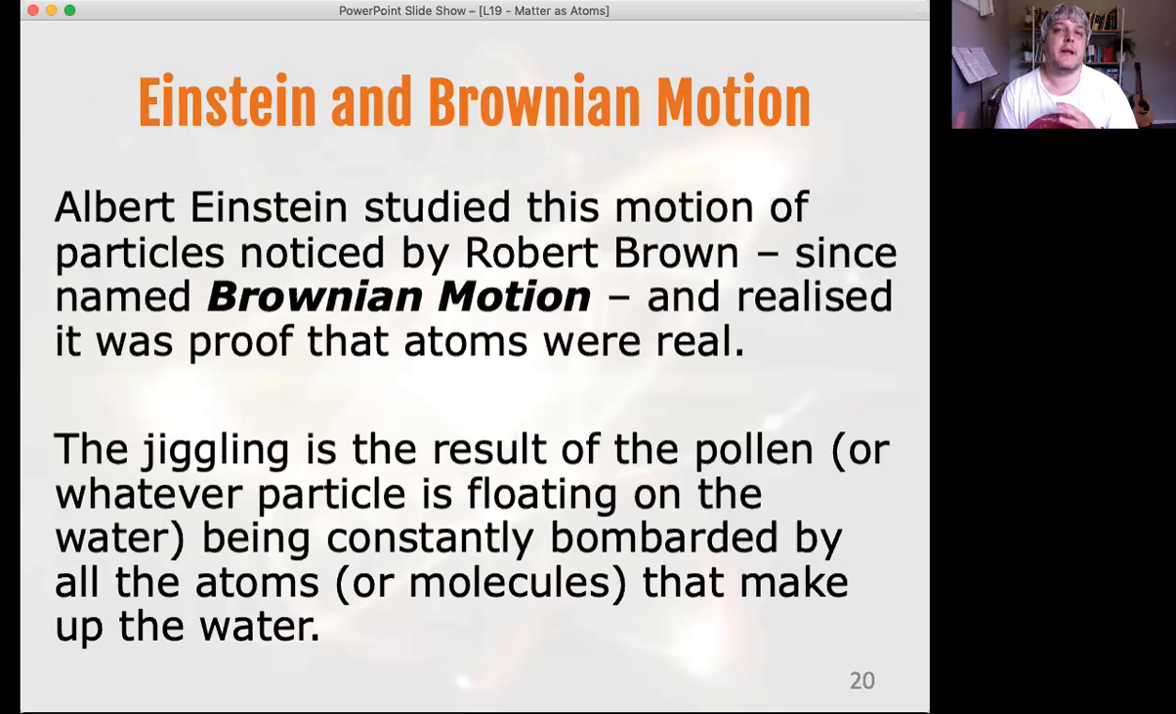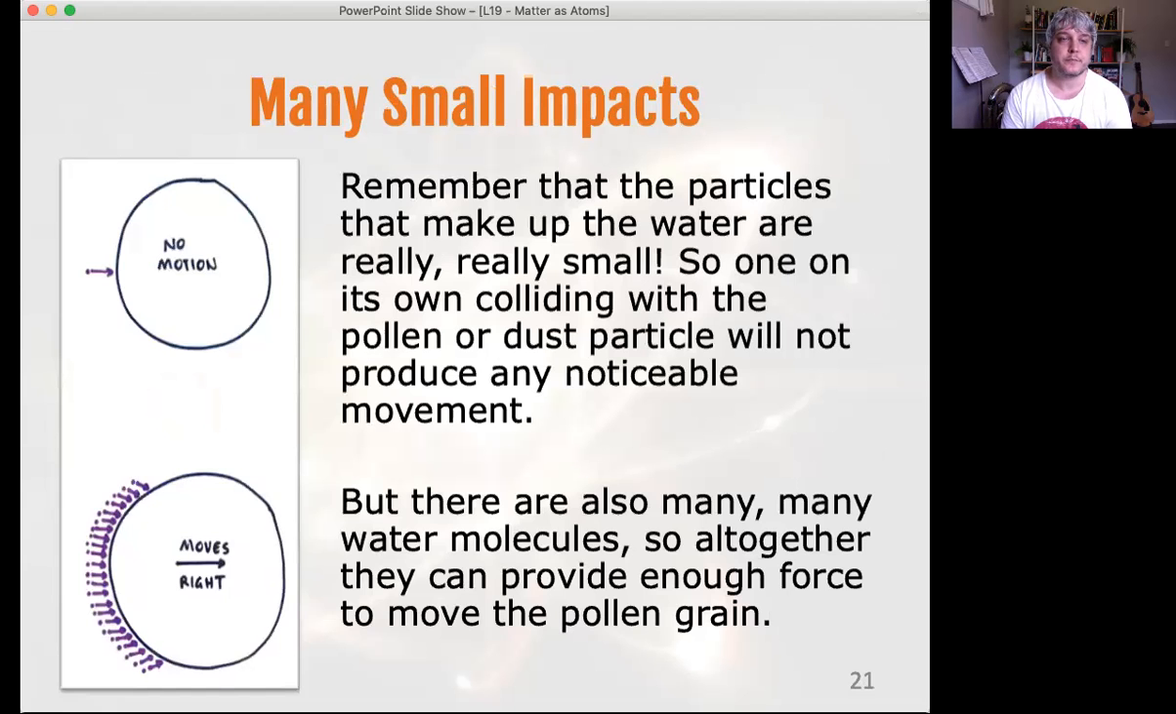Of course, it's being hit by millions on all sides at all times by the water. But if you get a few more on one side for one instant, then it'll jiggle that way, and a few more the other way, it'll jiggle back. So Einstein realized this. It became his hypothesis. He tested it, and it became a theory. And everyone accepts that Brownian motion is in fact evidence for atoms being real.